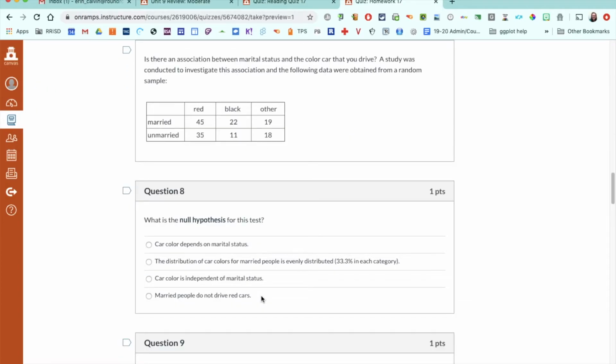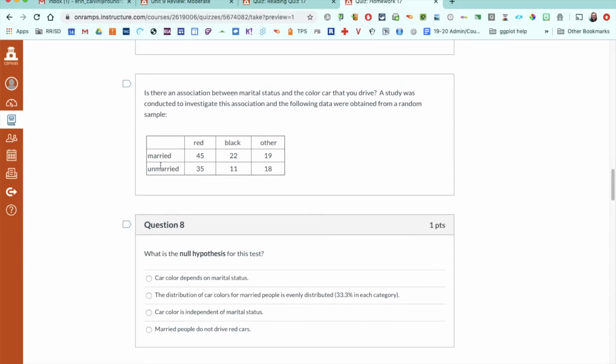The second scenario wants to know is there an association between marital status and the color of car that you drive. So we have now 2 variables, whether you're married or unmarried, and what color your car is. So this would be a chi-square test of independence. Another clue there is if they're asking about association between variables, that's a good clue that it's a test of independence as well. But again, you're looking for, do we have 1 variable or 2?